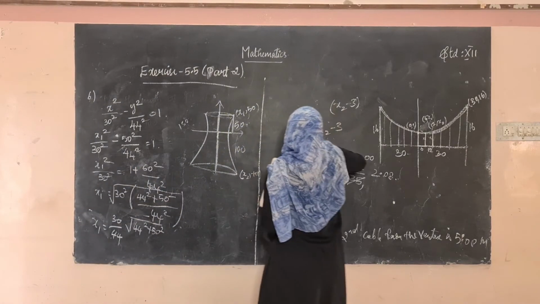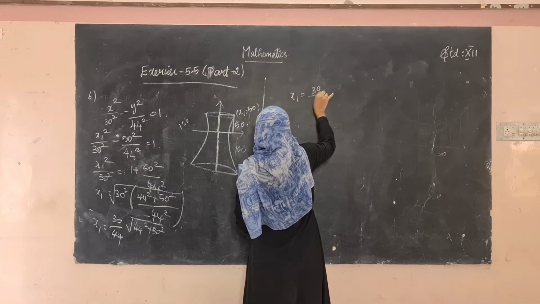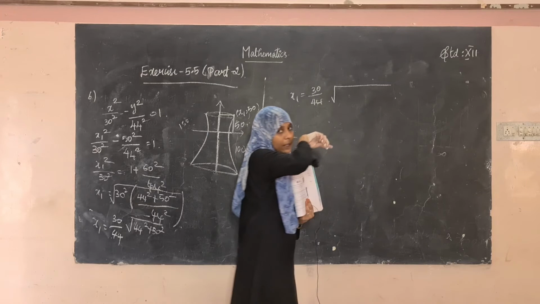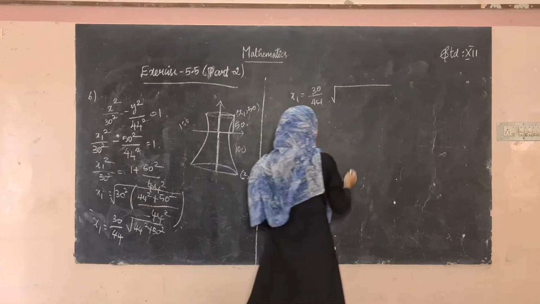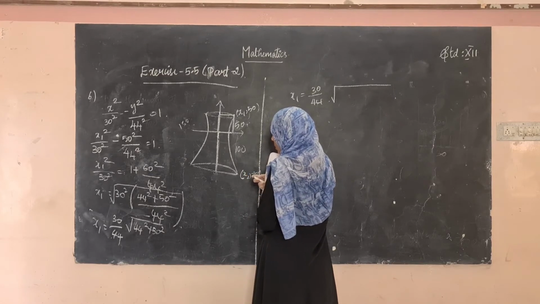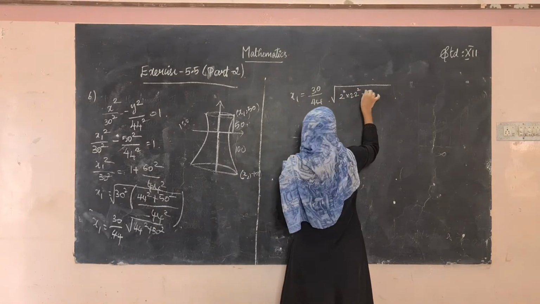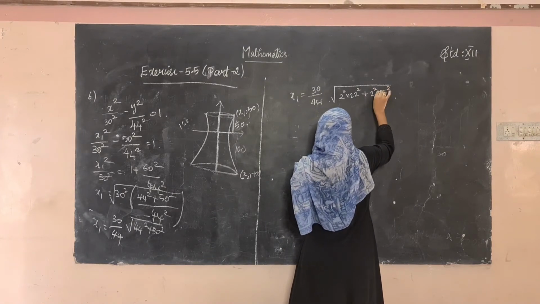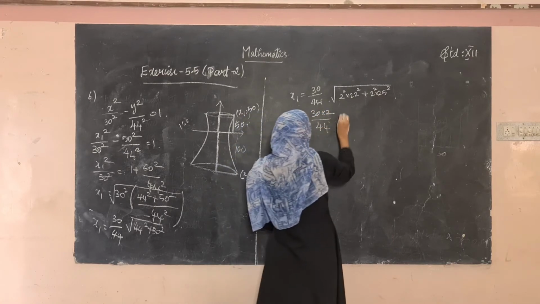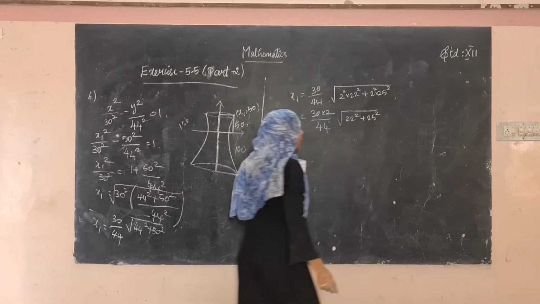We have to solve this now. 44 can be written as 11 into 4, so we can take 2 outside: 2 squared into 22 squared plus 2 squared into 25 squared. Bringing the 2 outside, it will be 30 into 2 divided by 44 into the square root of 22 squared plus 25 squared.